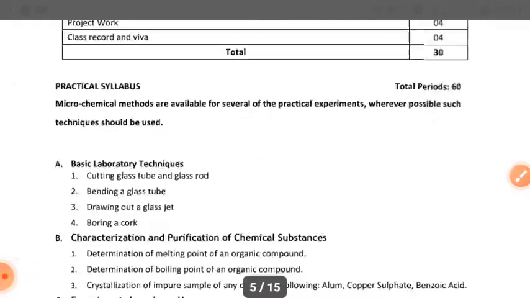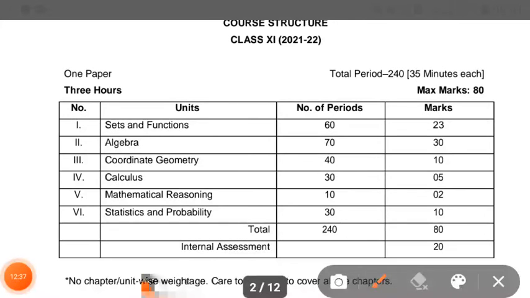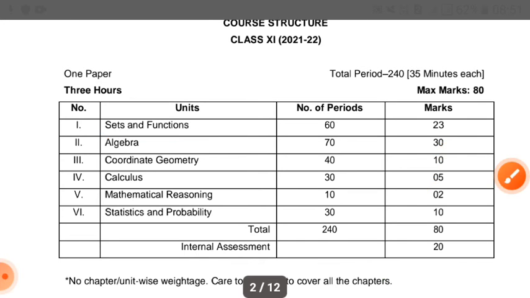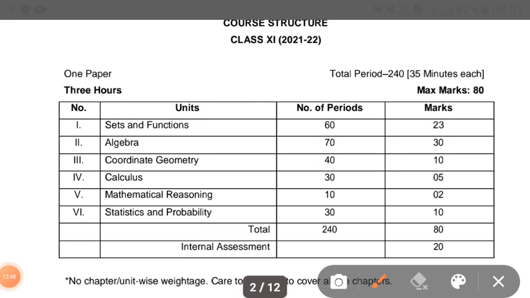Okay students, now we talk about our last subject, that is maths. In class 11th maths, the first unit, sets and functions, consists of 23 marks, an important unit. Unit two, algebra, consists of 30 marks, coordinate geometry 10 marks, calculus 5 marks, mathematical reasoning 2 marks, and statistics and probability 10 marks.